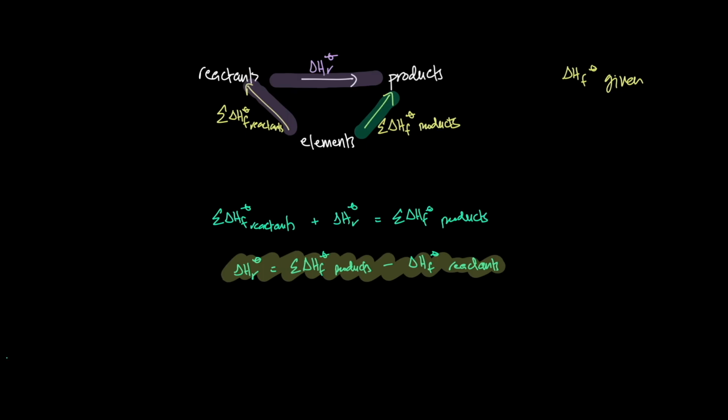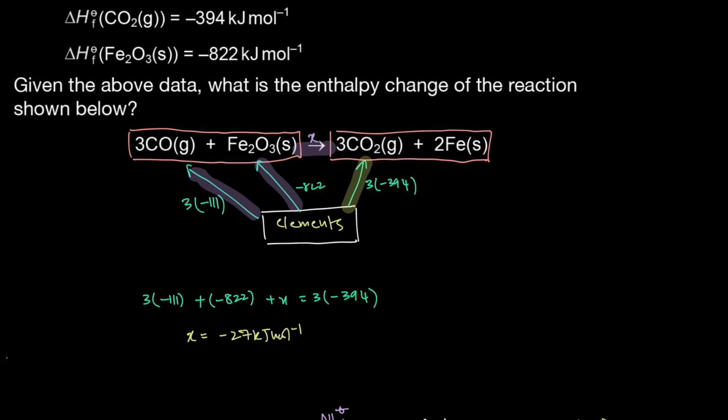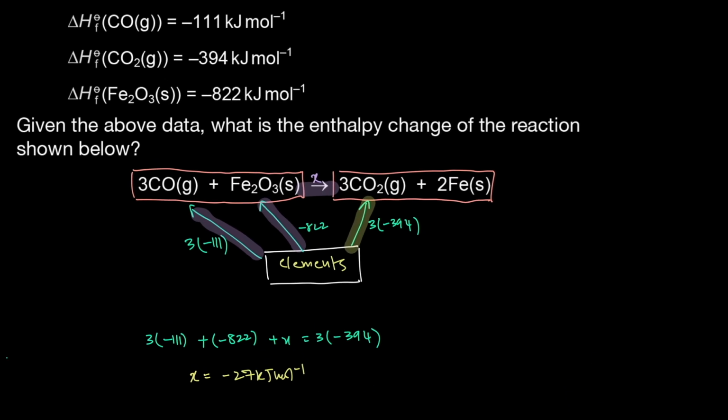So if you notice in the previous example that we solved, right, what did we see here? Over here we had formation of reactants, right, which was 3 times -111 -822 plus the reaction itself is equal to the formation of the products.